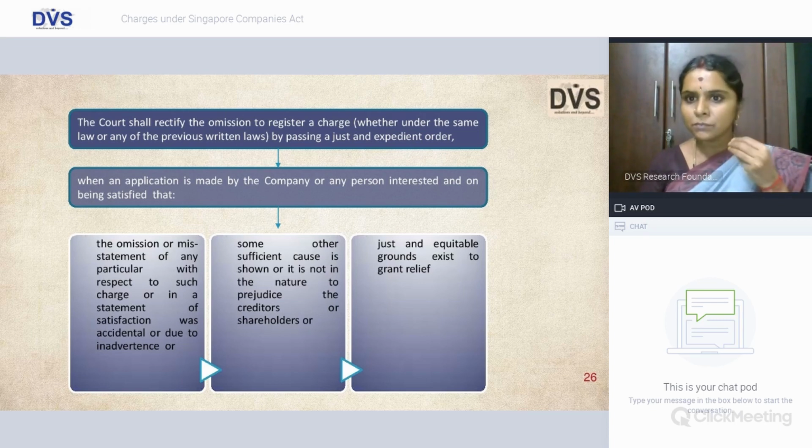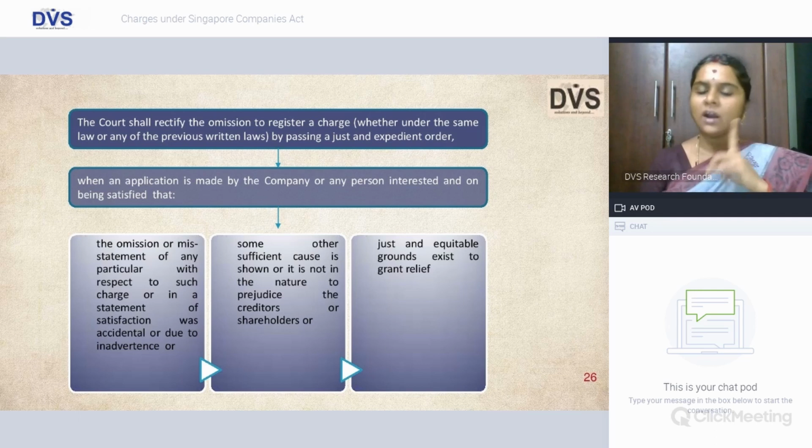First bucket, omission or misstatement of any particular, which will happen in the case of rectification of your register of charges. Misstatement of any particular with respect to any charge due to accidental omission or by way of inadvertence, I am omitting such particulars to be stated in the register, or some other sufficient cause is shown which is not in the nature of affecting the interest of your creditors or shareholders. So it is not prejudicial to their interest, or when it is just and equitable that necessary relief shall be